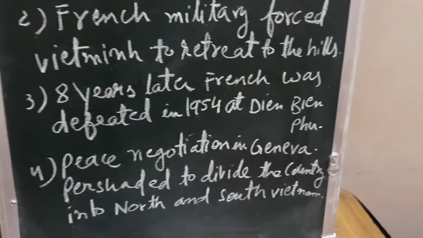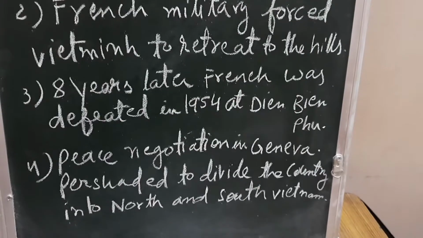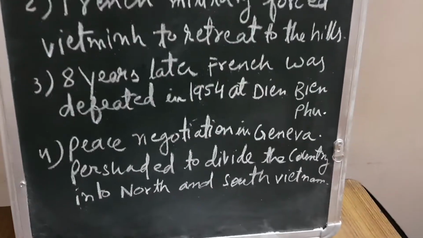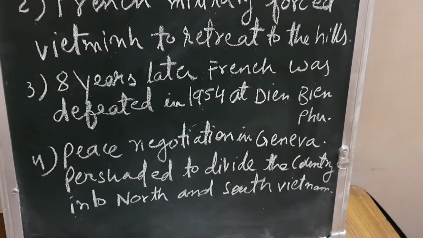Peace negotiations took place in Geneva, and the Vietnamese people were persuaded to divide the country into North and South Vietnam. Thus, after the Geneva negotiation, Vietnam was divided into two parts, North Vietnam and South Vietnam. North Vietnam came under the control of Ho Chi Minh, who was the chairman of the party Vietminh.